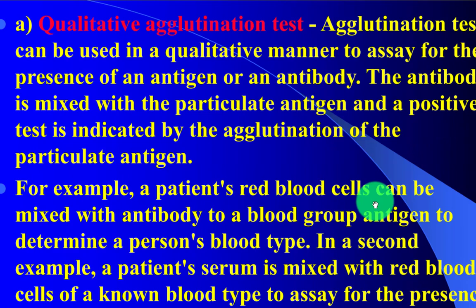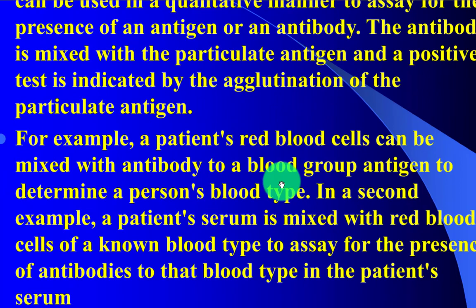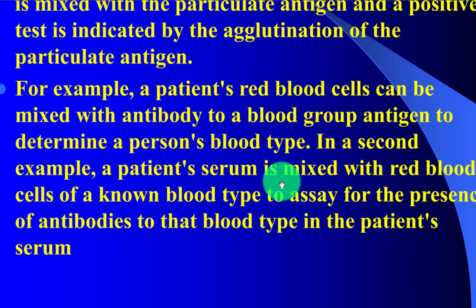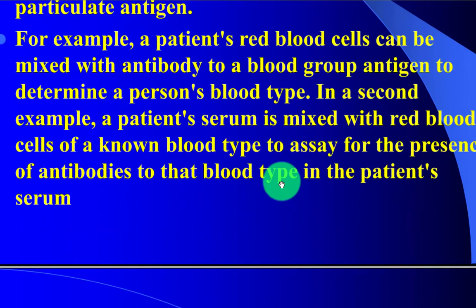Qualitative agglutination test. Agglutination tests can be used in a qualitative manner to assay for the presence of an antigen or an antibody. The antibody is mixed with the particulate antigen, and a positive test is indicated by agglutination of the particulate antigen. A patient's red blood cells can be mixed with antibody to blood group antigen to determine a person's blood type.